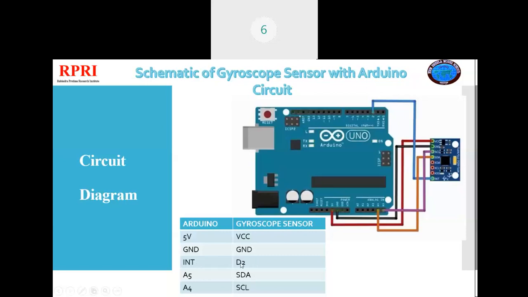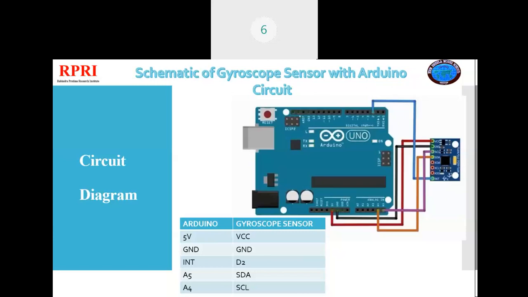The INT pin of the Arduino is connected to the INT pin of the... sorry, here is some mistake. The INT of the gyroscope sensor is connected with the digital pin 2 of Arduino. The analog pin 5 of the Arduino is connected with the SDA pin of the gyroscope sensor. The analog pin 4 of the Arduino is connected with the SCL pin of the gyroscope sensor.